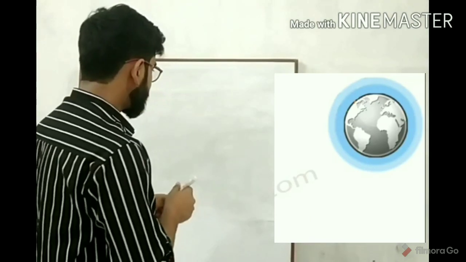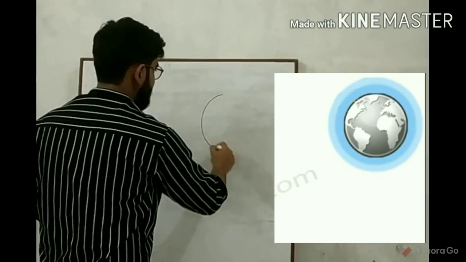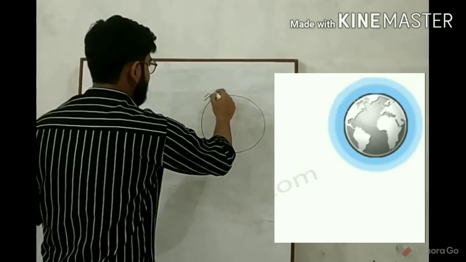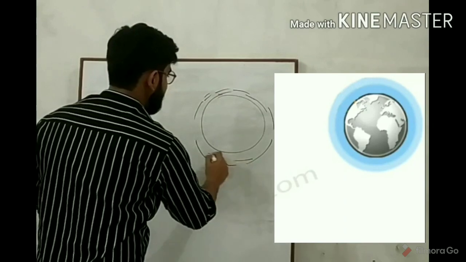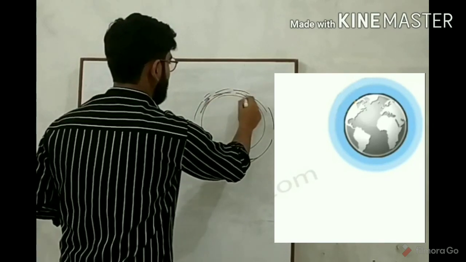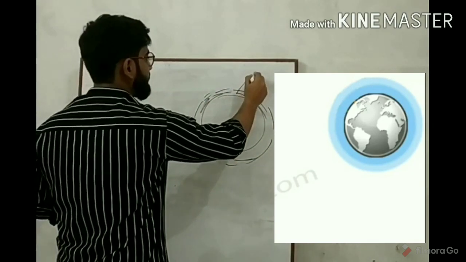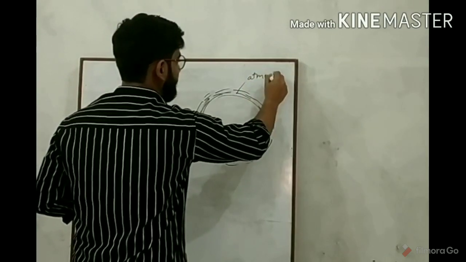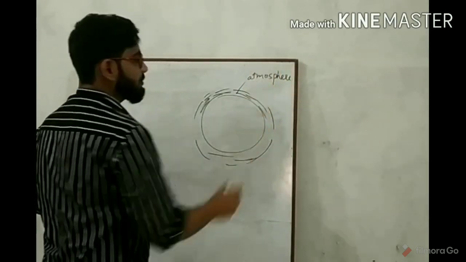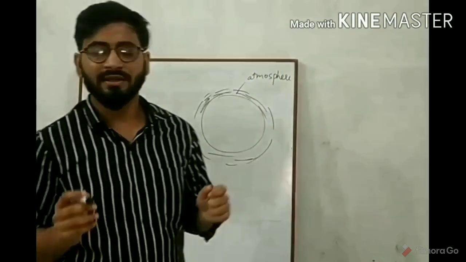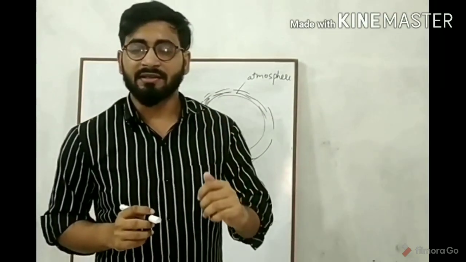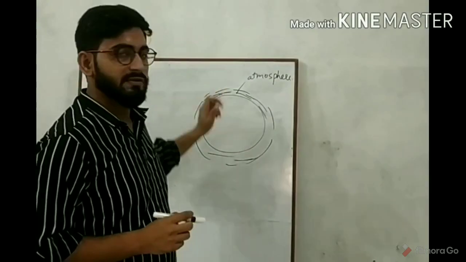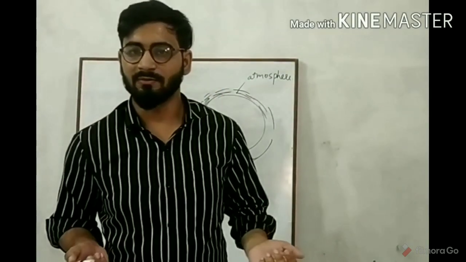Suppose this is earth, and these layers around the earth are the atmosphere. So you understand what is atmosphere? Now I want to tell you what is atmospheric pressure. The pressure exerted by this atmospheric air is known as atmospheric pressure.